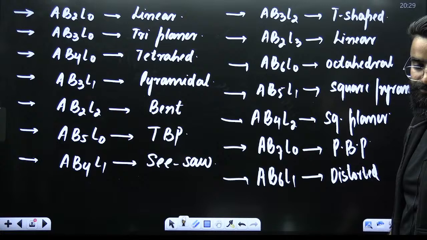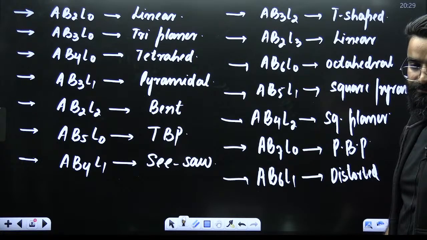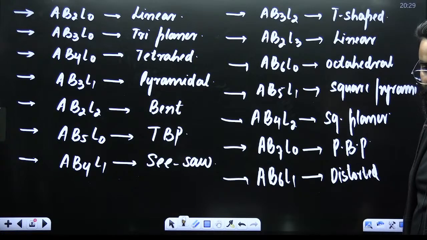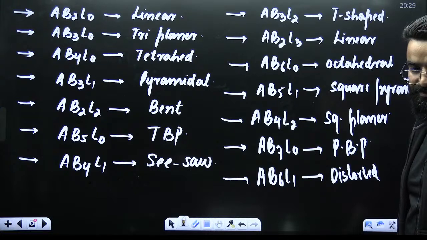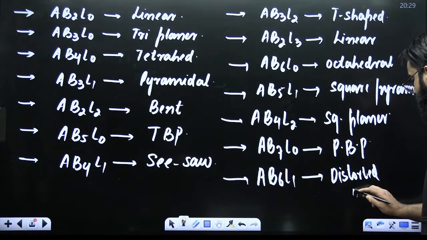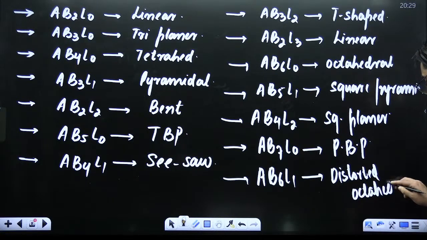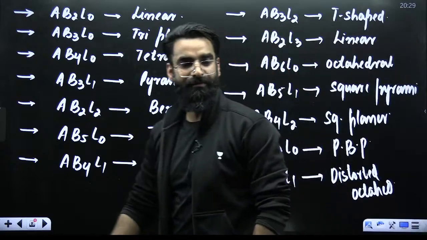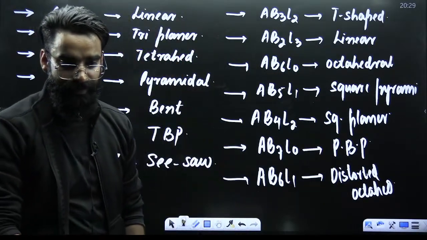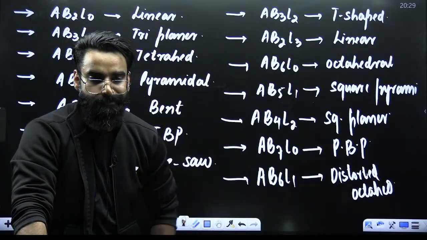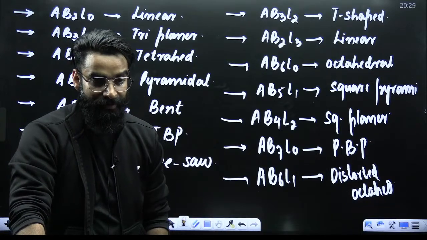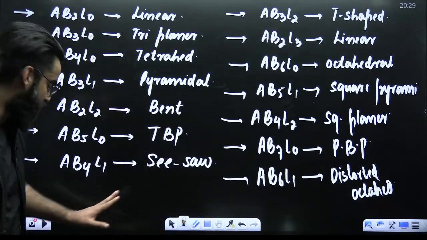AB6L1. Quick in the chats. Yes, distorted octahedral. Okay. These are the things which you have to remember.